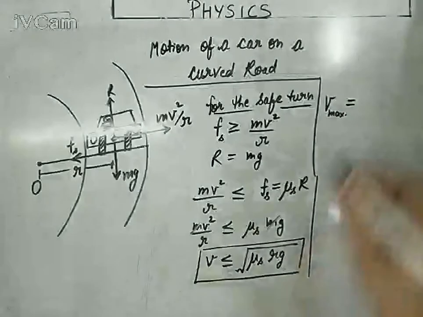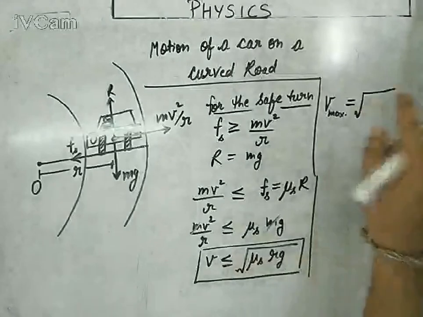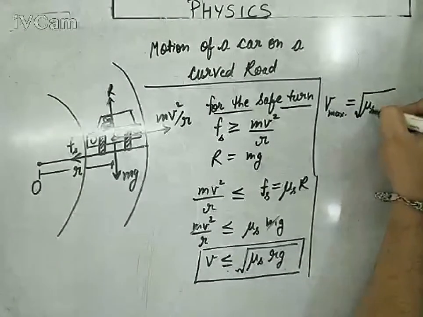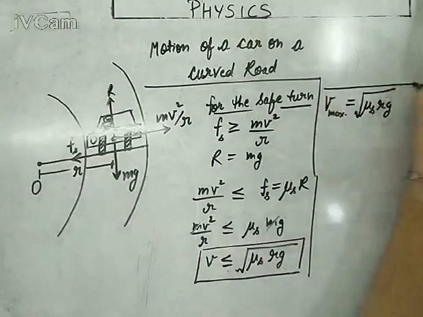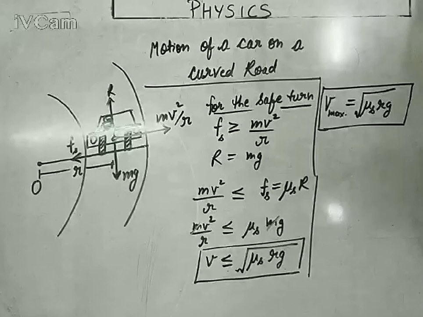When you are talking about max, you can put equals, so v max equals the square root of mu s r g. This is the maximum safe velocity for the car by which it can turn on a curved road without skidding or turning out from the track. Keep this in your mind. This expression has been obtained with the help of centrifugal force and centripetal force balanced circular motion example.